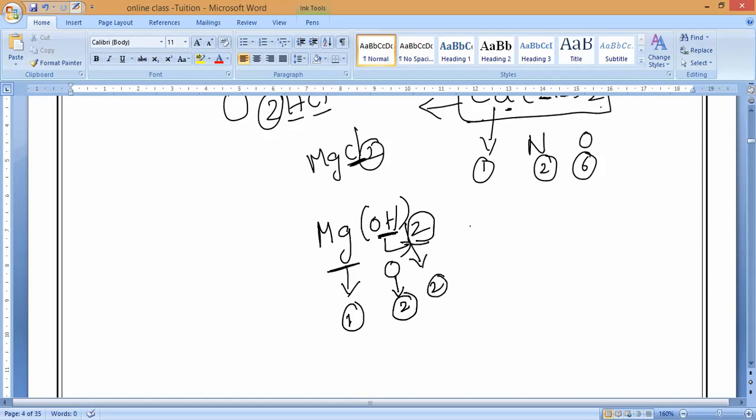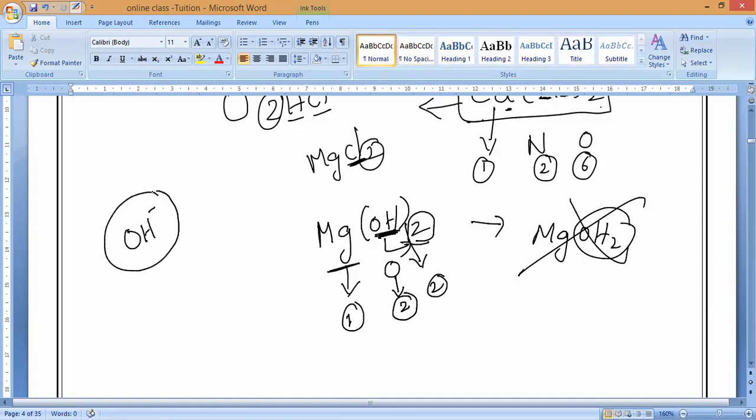Remember this formula. Many will write it like MgOH2. This is wrong, because this 2 is for both. Understand? Because here OH is the polyatomic ion, not the individual atoms. Are you clear? You have to remember it.